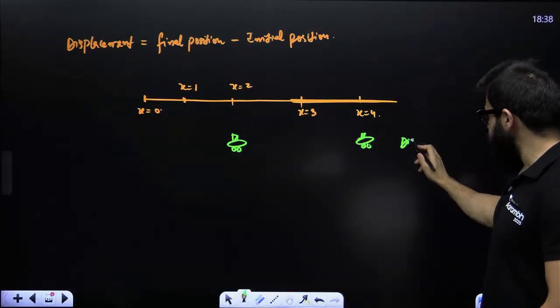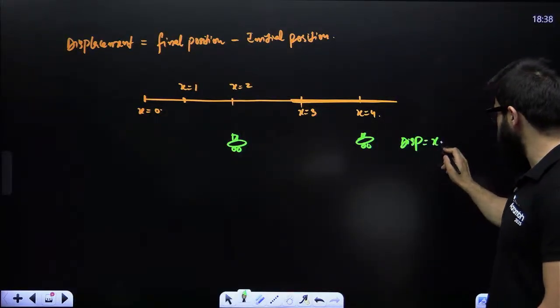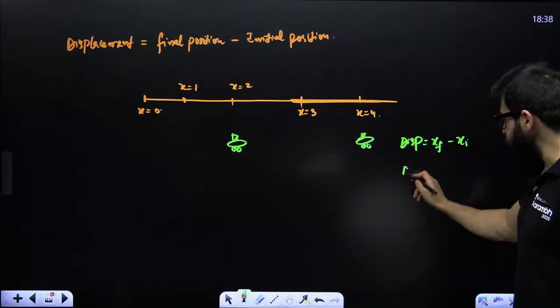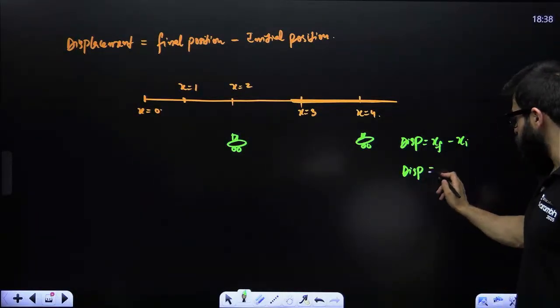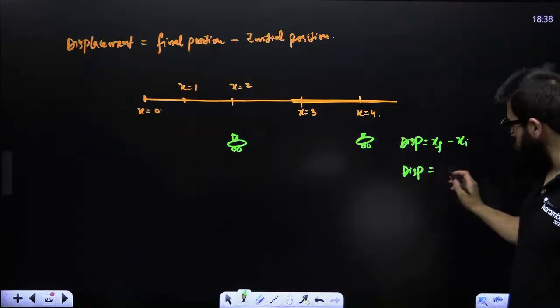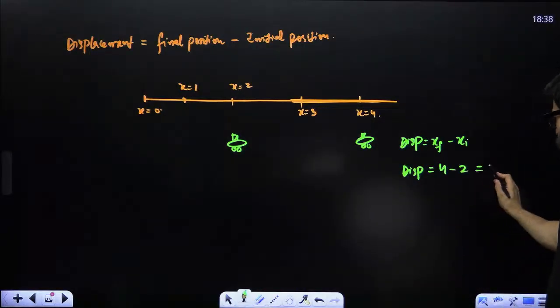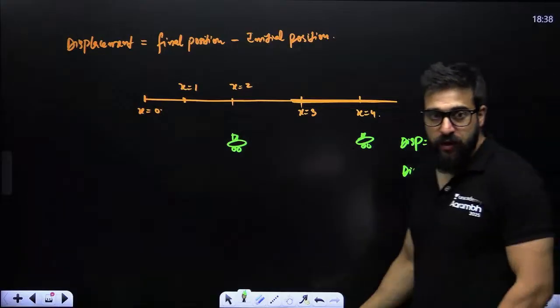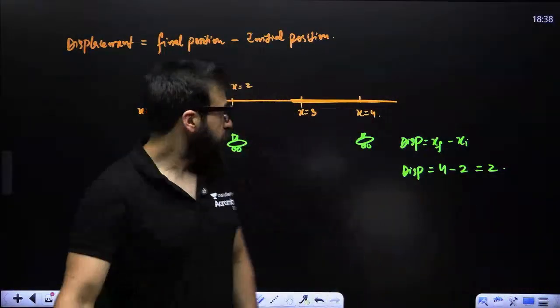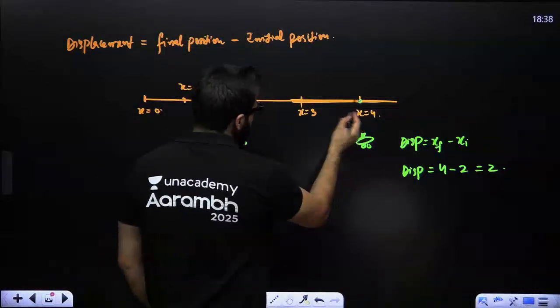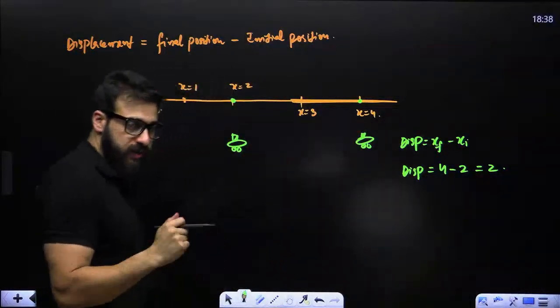So if I say displacement in this case, what will you say? Final position minus initial position. Final position is 4 minus, what is the initial position? That is 2. 4 minus 2 is 2. That is the displacement. So that's what I was saying: initial point and final point, join the two. That is going to be the displacement.